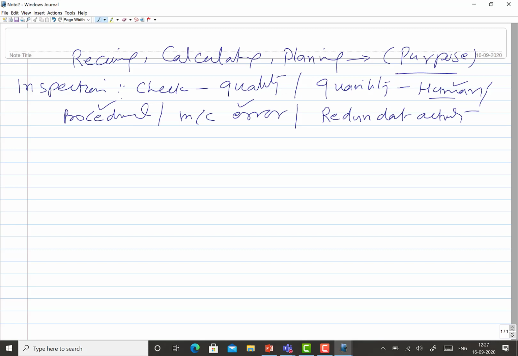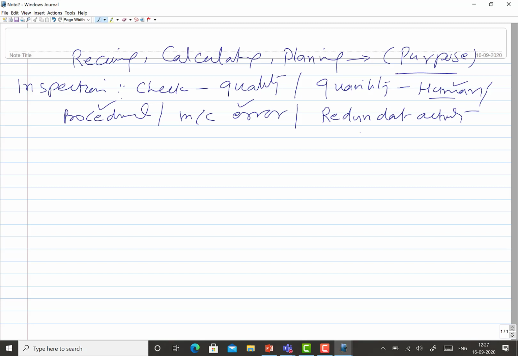So if the workers are working fine, the procedure is perfect, the machine is perfect, or anything that can affect the quality or quantity is working fine, then there won't be any requirement of inspection. So efforts are always made to eliminate or reduce the number of inspections so that the time consumed in this process can be eliminated or reduced.